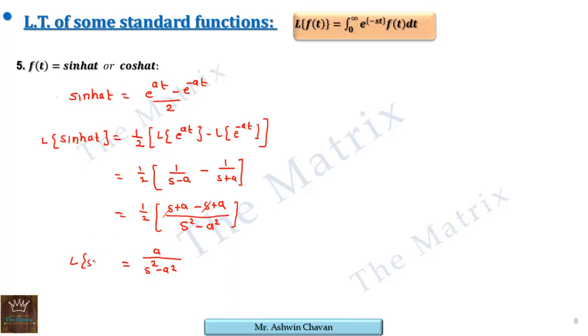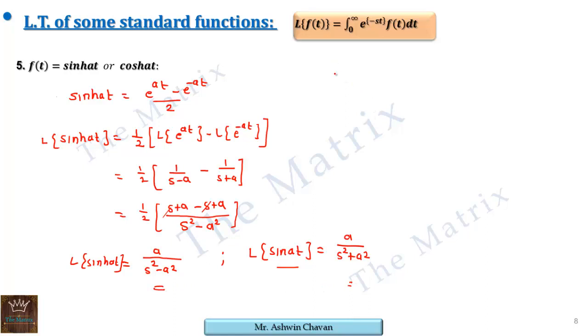That is the Laplace of hyperbolic sine at. Remember, Laplace of sine at, that is trigonometric sine, was a upon s square plus a square. So make the difference. Laplace of simple sine at is a upon s square plus a square, whereas Laplace of hyperbolic sine at is a upon s square minus a square. So that is the only difference between sine and hyperbolic sine.